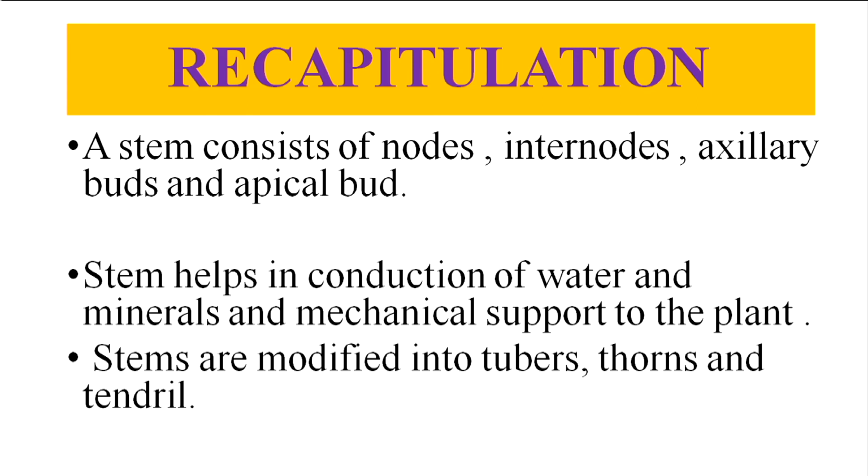As for the major functions of the stem, it helps in the conduction of water and minerals and gives mechanical support to the plants. The stems are modified into tubers, thorns and tendrils. These are the modifications of the stems. For tubers, remember the example potato; for thorns, cactus as well as the rose plant; for tendrils, the grapevines.